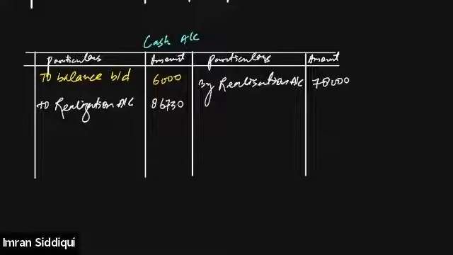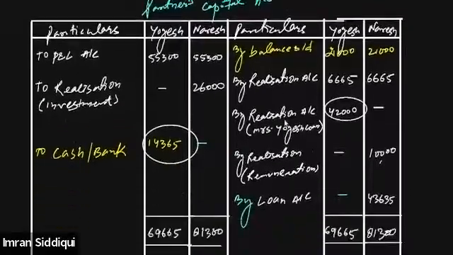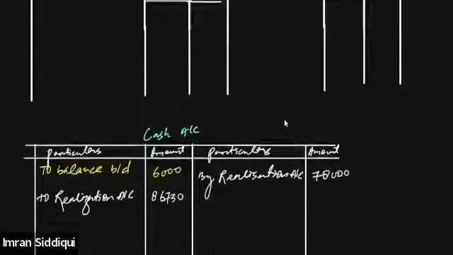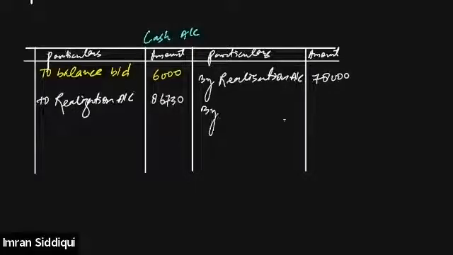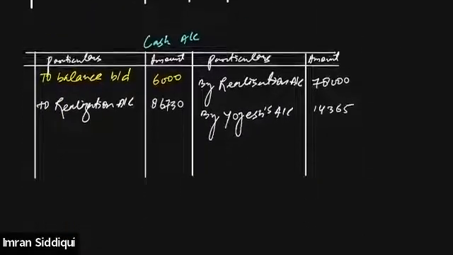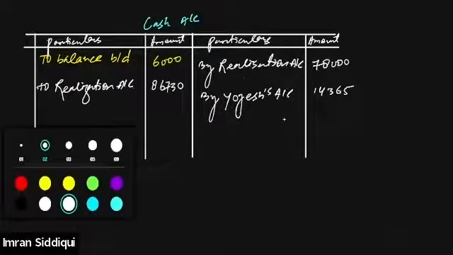Then there was one cash item in the partner's capital account as well, if you're able to recall. Here we just prepared the partner's capital account, and you can see on the debit side of Yogesh's account, we have 14,365. So this needs to be transferred to the cash account as well, on the credit side. So I'll write down 'By Yogesh account', 14,365. Is it clear as well? Is this clear? Yes or no? Yes, sir. Okay, now one more last point.